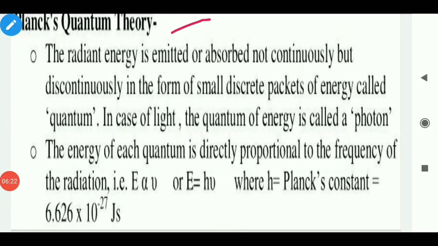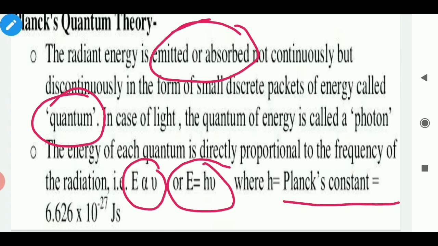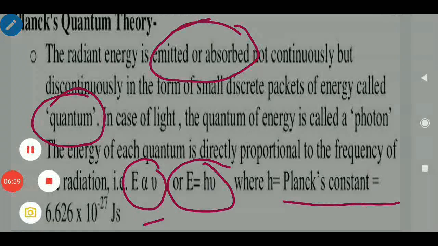Planck quantum theory. The radiant energy is emitted or absorbed not continuously but discontinuously in the form of a small discrete packet of energy called quantum. In case of light, the quantum of energy is called photon. The energy of each quantum is directly proportional to frequency of the radiation, that is E is directly proportional to nu or E equal to h nu. Here small h equal to Planck constant equal to 6.626 into 10 to the power minus 27 joule second.